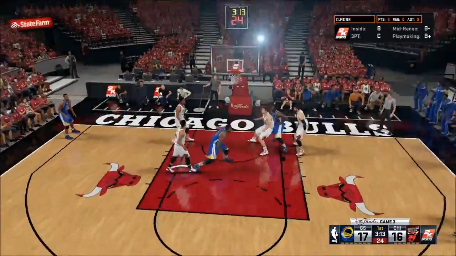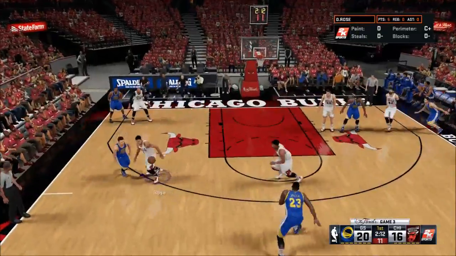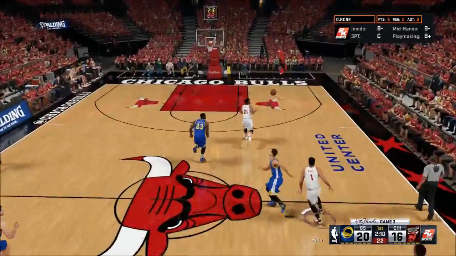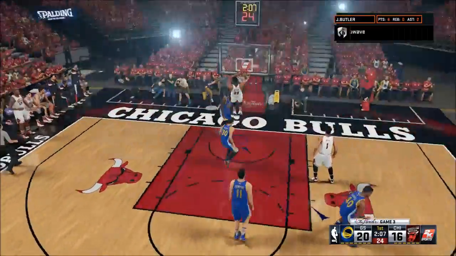But here's Klay Thompson. If you let offensive rebounds, they'll just kick it out and hit threes on you. That's exactly what they do there. But there's Derrick Rose with the steal. Kicks it up to Jimmy Butler, who throws that one down, Draymond Green on him. It's a 2-point game. We go to the end of the first quarter.